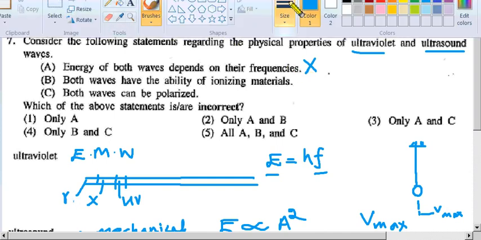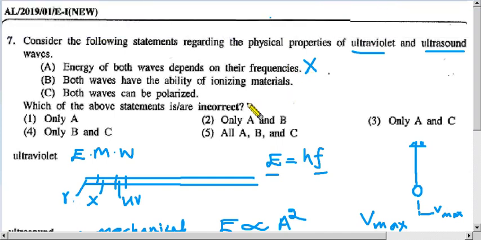Then statement B: both waves have the ability of ionizing materials. So in the lesson we calculate the energy of a photon of this ultraviolet wave. There we learn that the energy of an ultraviolet photon is enough to break a bond between atoms. So ionization can be done by this ultraviolet.